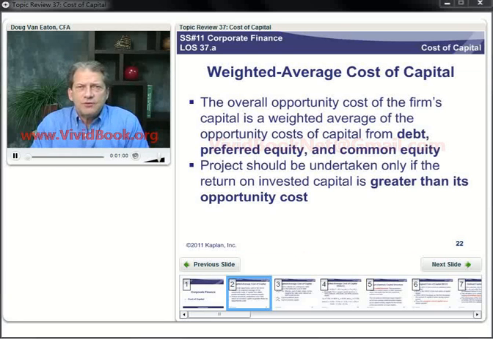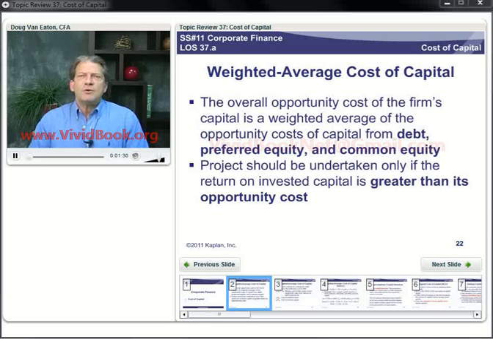Well, let's just define this weighted average cost of capital. It's the overall opportunity cost of the firm's capital. It's a weighted average of the opportunity costs of debt, preferred equity, and common equity. Remember, the whole idea here is that we want to purchase assets that give us a higher return on our investment than the funds cost us to undertake that project. That's how firms create wealth.